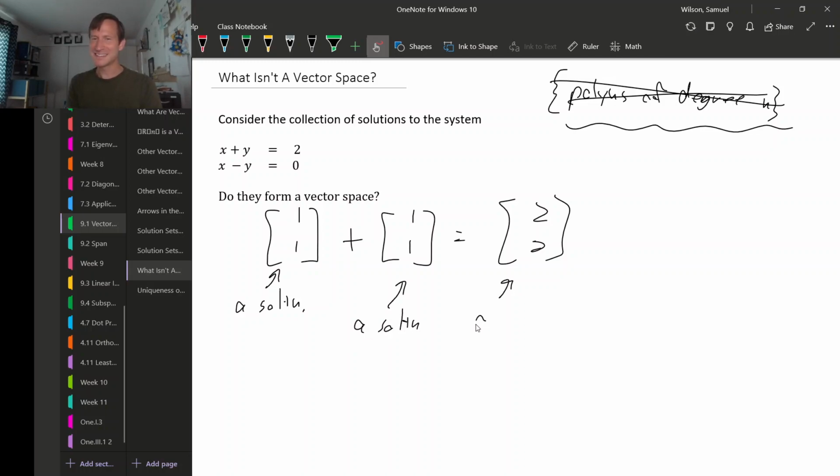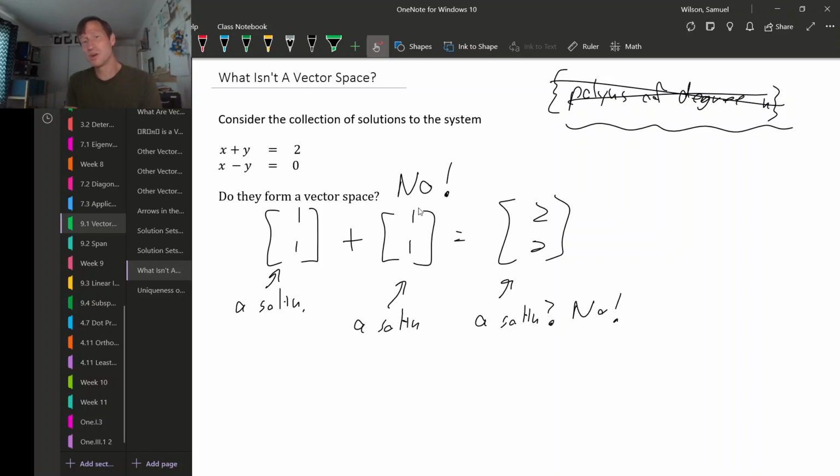So now we need to ask, is (2, 2) a solution? Well, clearly not. If you just plug it in, it doesn't work, right? 2 plus 2 is 4, not 2. So the answer here is no. So for this non-homogeneous system, the solutions do not form a vector space.